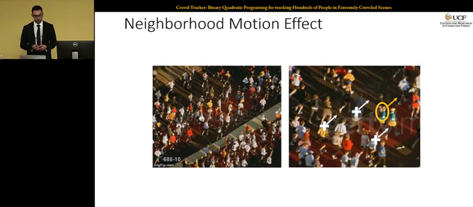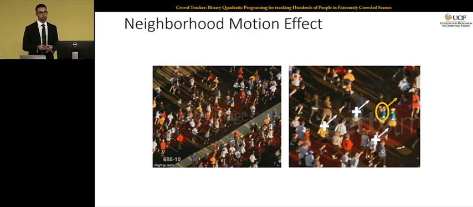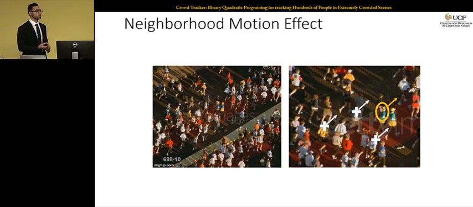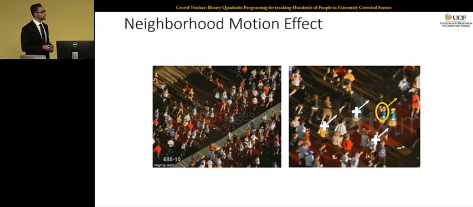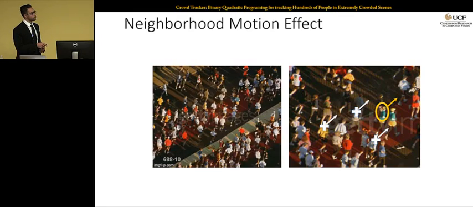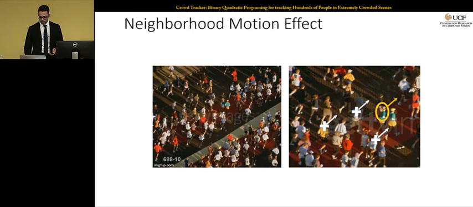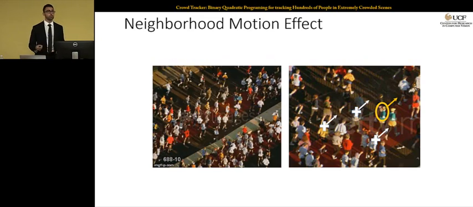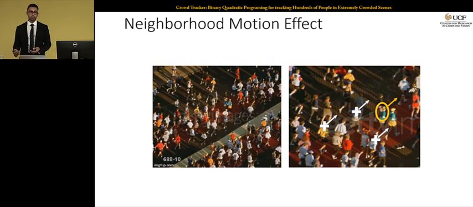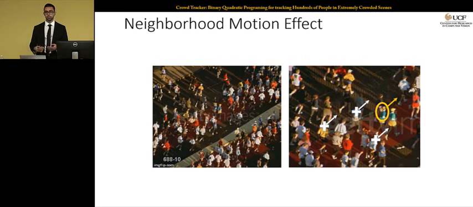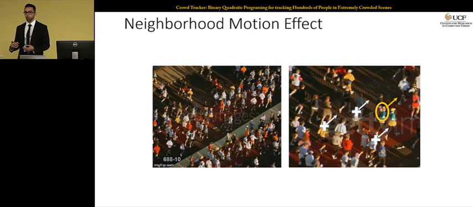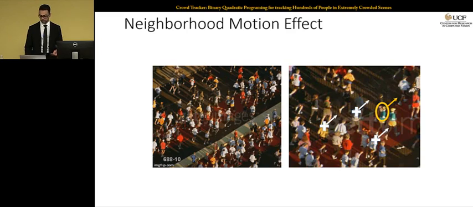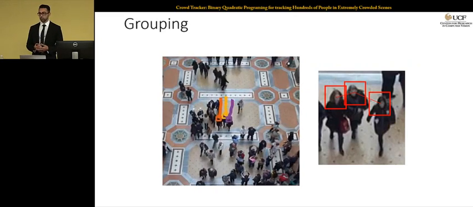The other term that we consider in our optimization is the neighborhood motion effect, because neighborhood information is very valuable in crowded scenes. If you have targets such as the one that we are showing with a yellow ellipse, you can see that its neighbors can probably provide you very strong cues about the location of the target. For example, if that person gets occluded or the appearance is low, you can most likely localize that person through her neighbors. And the last constraint is the grouping constraint.